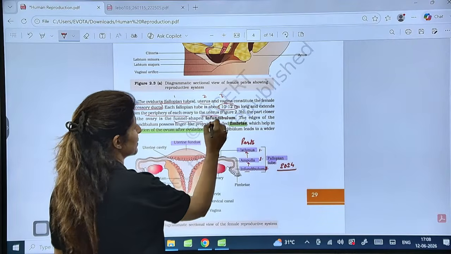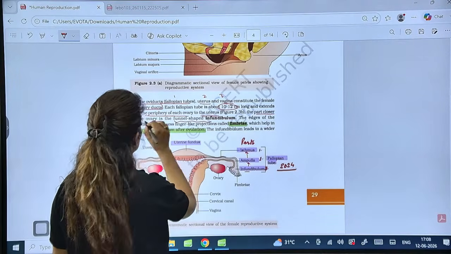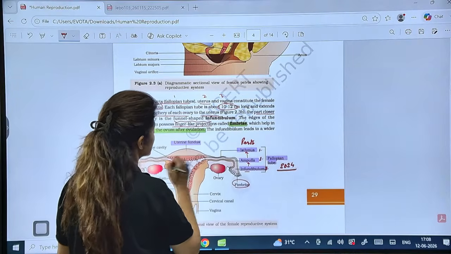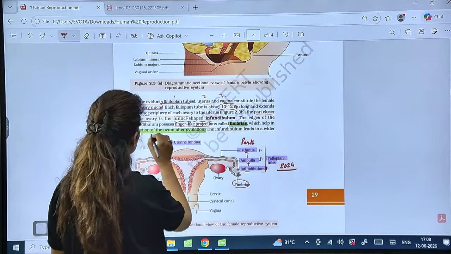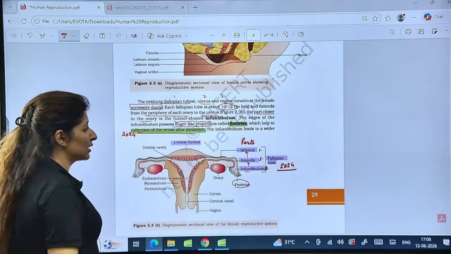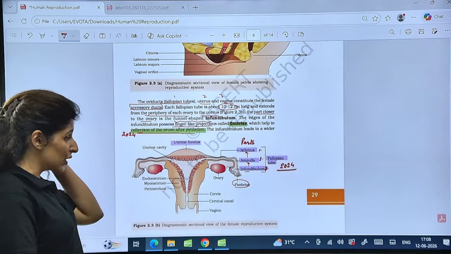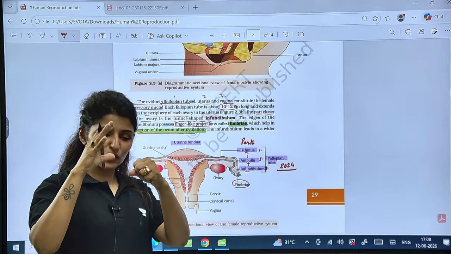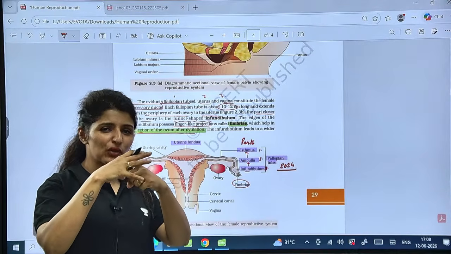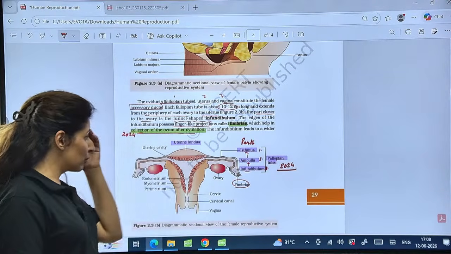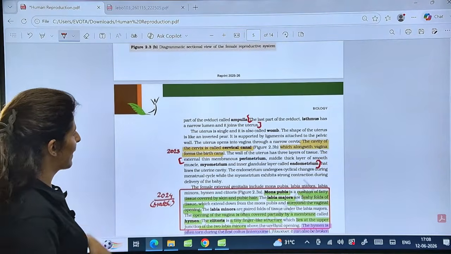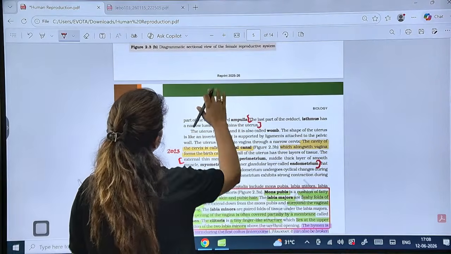So the funnel shaped infundibulum, right? It is the part closer to the ovary and it possesses finger-like projections known as fimbriae. What is the function of fimbriae? This was also asked: to collect the ovum after ovulation. Is that clear? So these finger-like projections, fimbriae, lying just above the ovary, will pick up the ovum after ovulation. Is that clear?